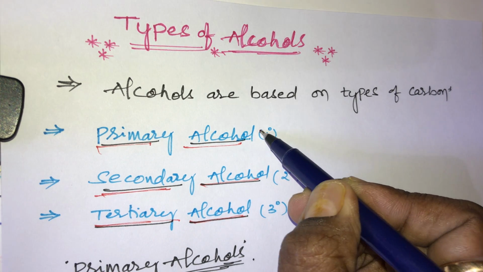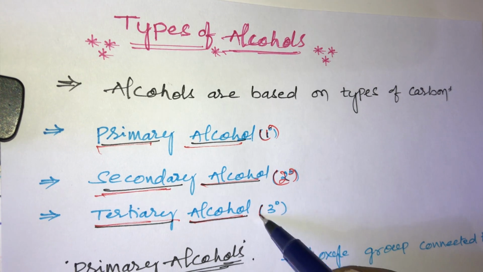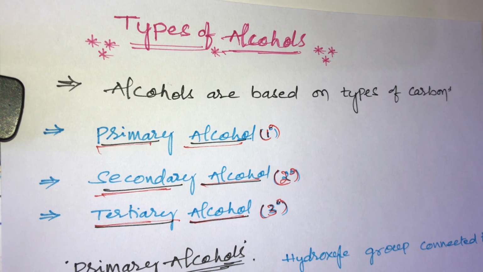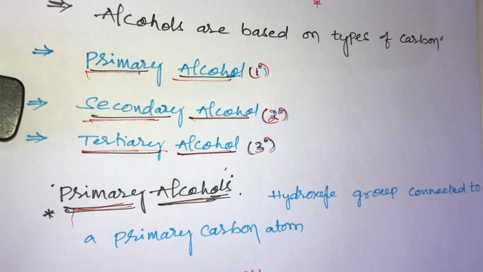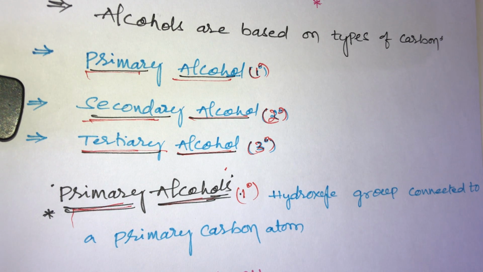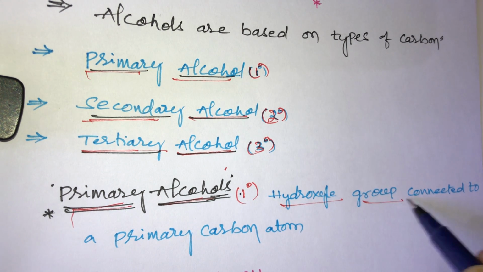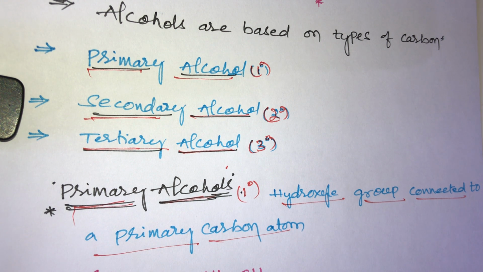Primary alcohols are denoted by 1 degree, secondary alcohols are denoted by 2 degree and tertiary alcohols are denoted by 3 degree. First, let's discuss primary alcohols. What are primary alcohols? A hydroxyl group connected to a primary carbon atom is known as a primary alcohol.